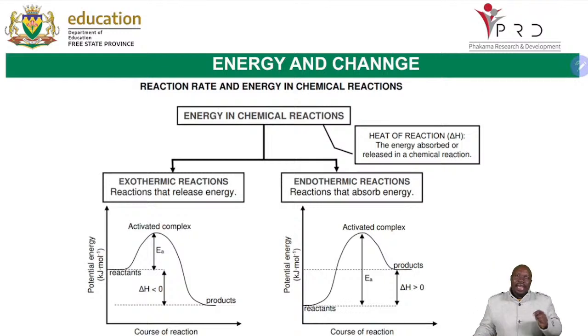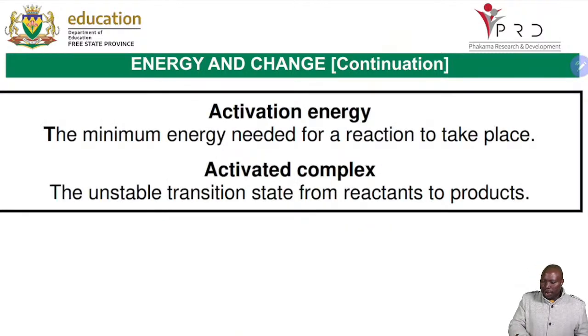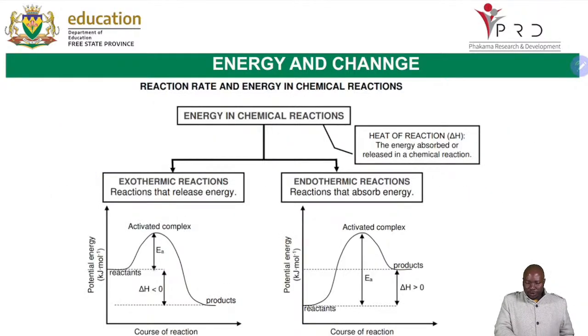Remember, you have done exothermic and endothermic graphs, the profiles of these reactions. Now you are able to see that we have the reactants. So the first thing that you will do, you are saying we have exothermic and endothermic reactions, and we are saying in exothermic, energy is released. Just take it from the word: exo is out, and endo is coming in, so the energy is absorbed.